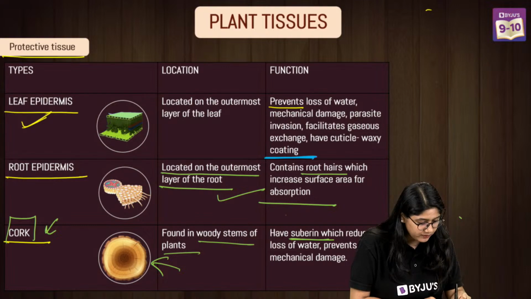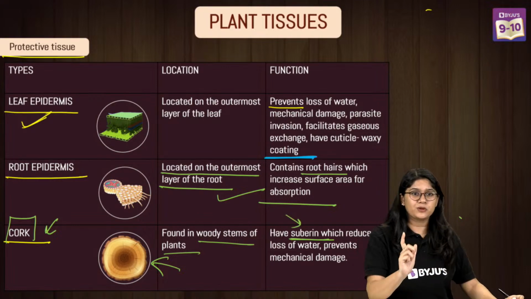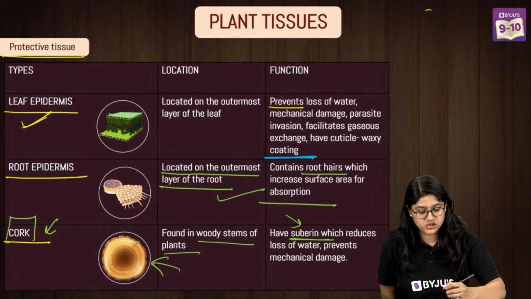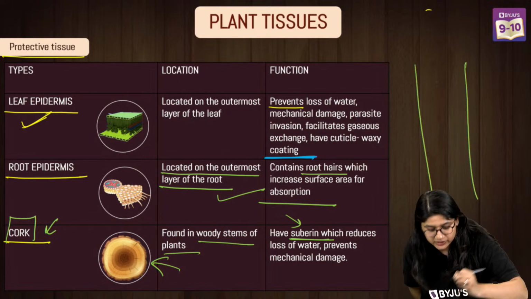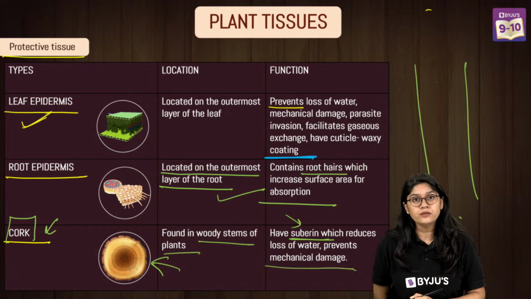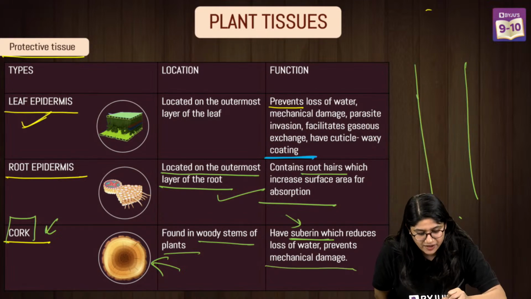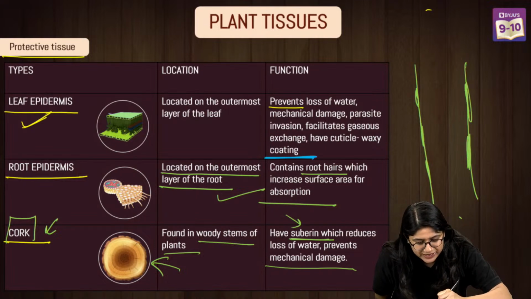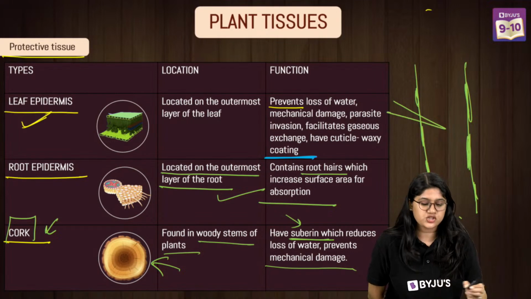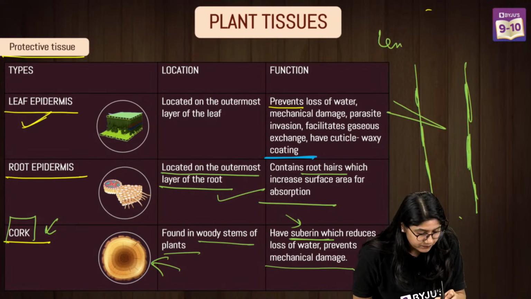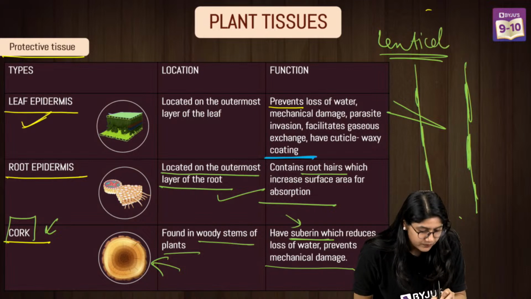Can you focus over here? I think Divya and other people who have a doubt over here. Yes? So suberin is over here, right? And it actually helps in reducing the loss of water. It prevents the mechanical damage also. So on stem also, everyone, we have some openings, right? Small openings are there for the gaseous exchange. And these are called as lenticels. Okay, lenticels.